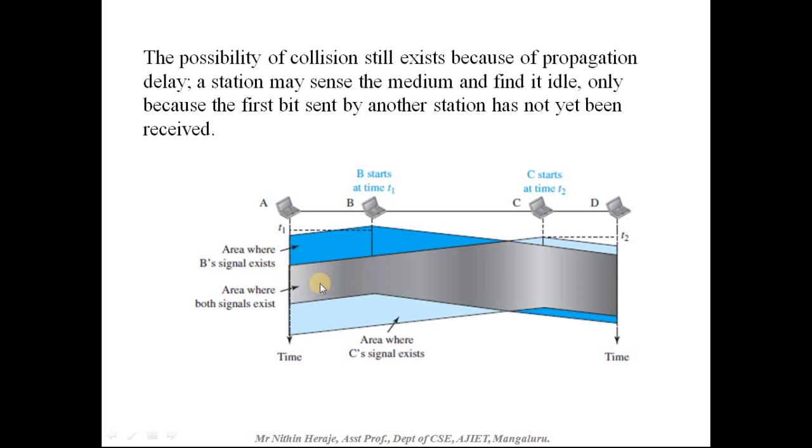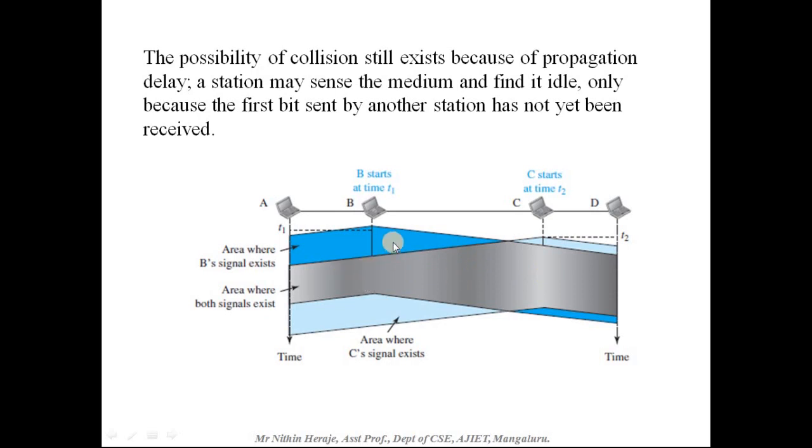And the area which is highlighted with the gray says that both signals exist. That means the data sent from B as well as data sent from C will exist, and this is the part of collision.